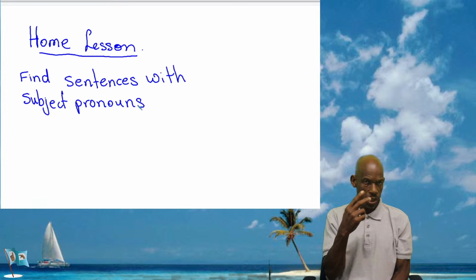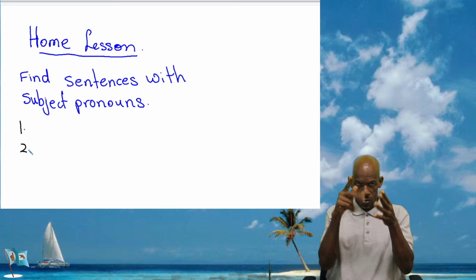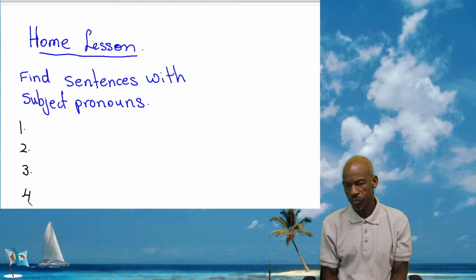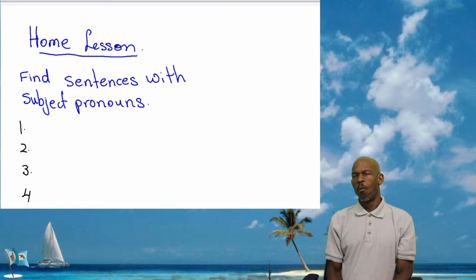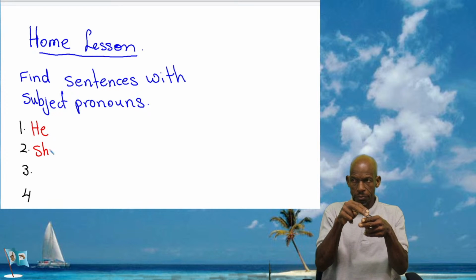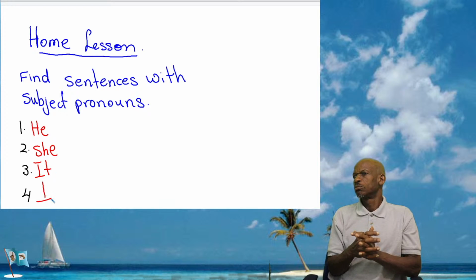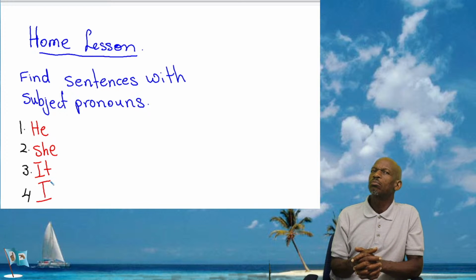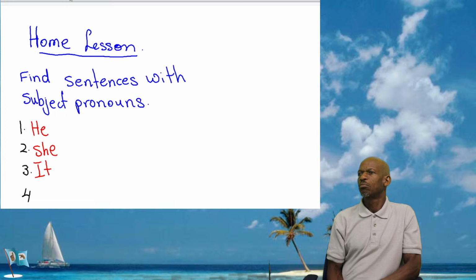And I'm going to give you the list of subject pronouns. I know I did it last week, but I did some today. So you're going to find a sentence with these that I have introduced today. I want you to find a sentence with the subject pronoun, but that is not the only thing I want. So I want he, she, it, and I. Now I'm going to take out the I because the I will be referring to you. So we put a we.